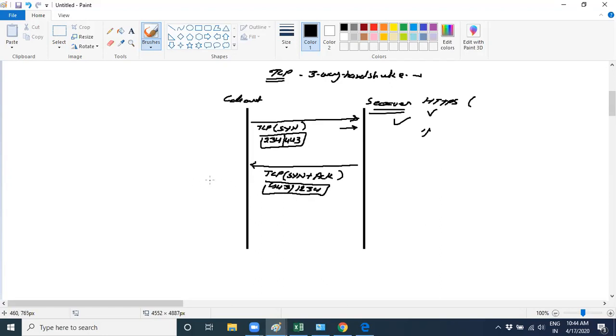Here the client will receive the SYN plus ACK. That means the peer is ready to provide me the services. Now I need to acknowledge my server that yes, I'm waiting for you.